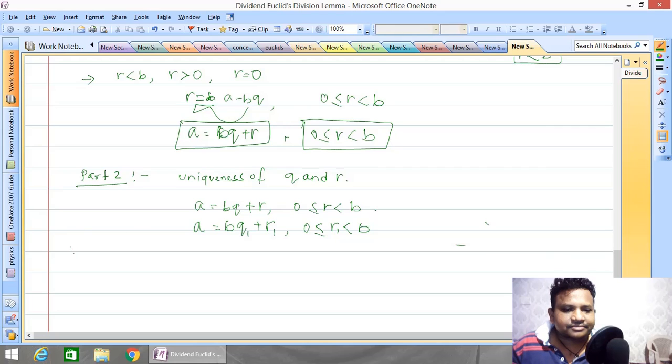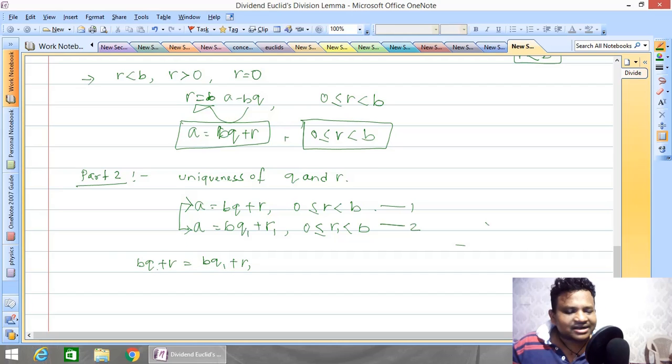Now let us call this equation 1, and this equation 2. Now from equation 1 and 2, your LHS are the same. Here the LHS is a, here the LHS is also a. So if LHS is the same, then RHS must be the same. So you can write down BQ plus R is equal to BQ1 plus R1. Very good.